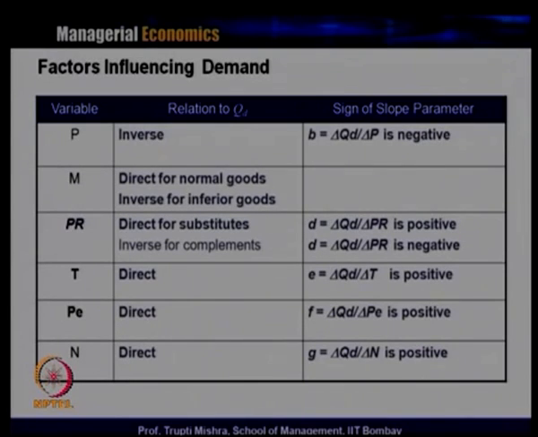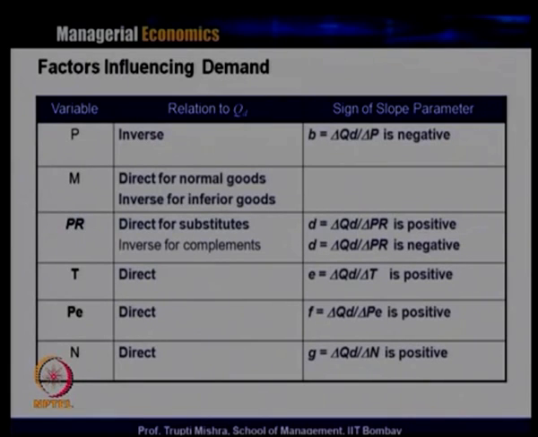It means when the consumer's money income increases, the quantity demanded for normal goods increases, whereas the quantity demanded for inferior goods decreases, because when income increases, people always prefer to buy the superior goods that they can afford now. So, that is the reason there is an increase in the quantity demanded for normal goods, and a decrease in the quantity demanded for inferior goods.